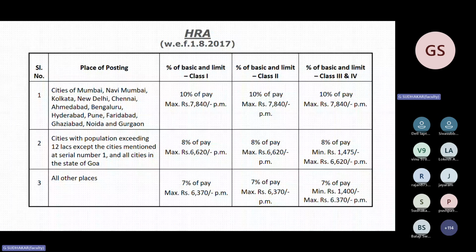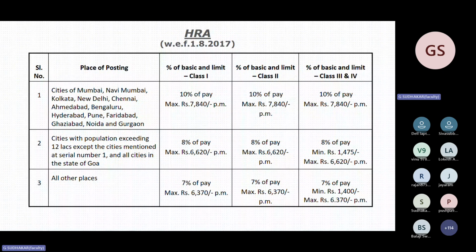There it is 1475. So HRA, they clubbed into 3 categories. Remember, the category is 3 only. Compared to other CCA categories, it will differ. For HRA, the category is only 3 categories. First category is Mumbai extended to Ahmedabad, Bangalore, Hyderabad, Pune, Faridabad, all CCA centers where CCA is maximum.